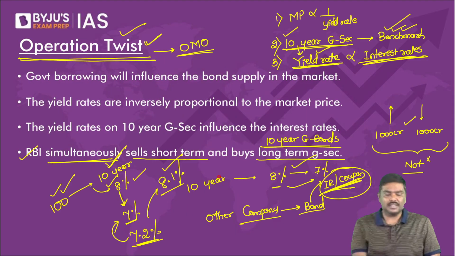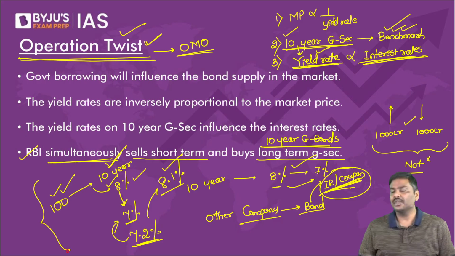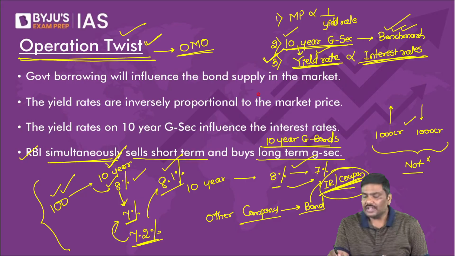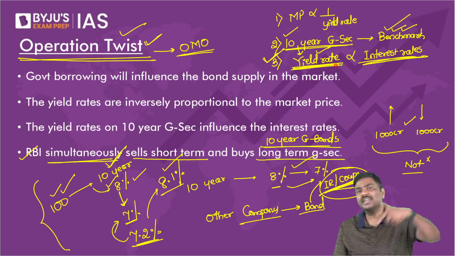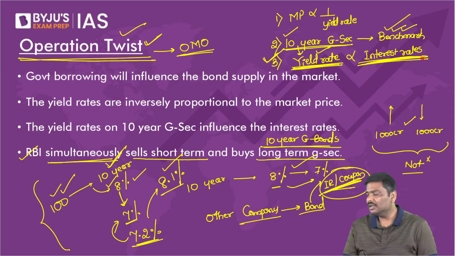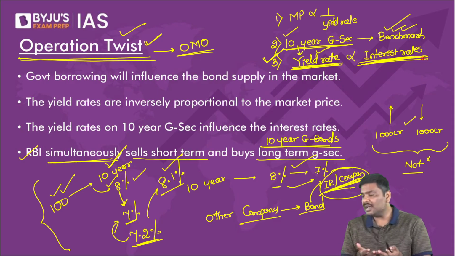Now, do you remember this that we have discussed earlier? Do you remember point 3 that we have discussed 5 minutes ago? If the yield rate on 10-year government security will fall down, what will happen to interest rates in the market? What should happen to interest rates in the market? Interest rates should start falling down.